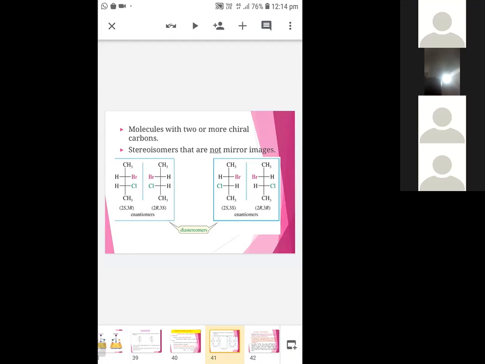So by using this pointer, you can differentiate enantiomers and diastereomers. In diastereomers, they differ in only one of the configurations. That is, if we have two asymmetric atoms, one asymmetric atom is tilted 180 degrees, so you'll get that configuration. That is 2S 3R. So its diastereomer pair is 2S 3S. Only in the third carbon is there a different configuration. By using this point also, you can differentiate diastereomers and enantiomers.